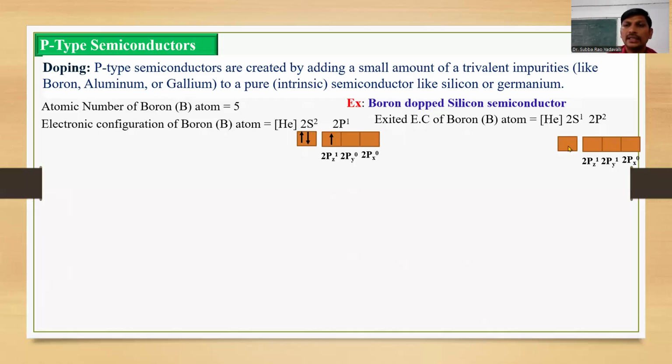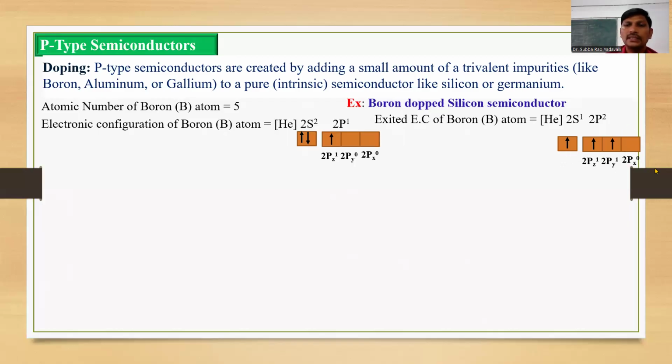The first electron enters the 2s orbital, the second electron enters the 2pz orbital and the third electron enters the 2py orbital. This is the electron filling in the excited boron atom. How many valence electrons are there? This boron has 3 valence electrons. And what about this 2px?